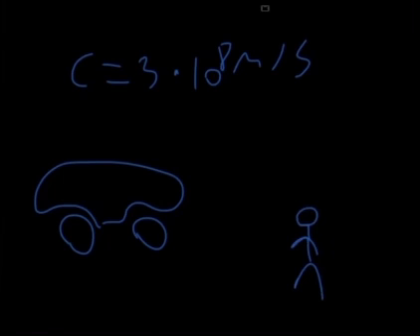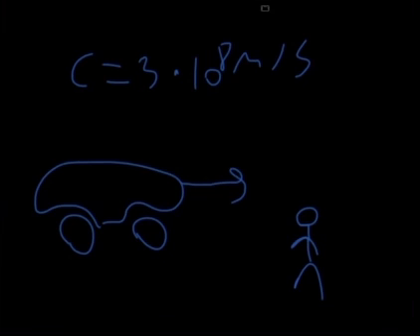So when the light leaves this truck, if the speed of light wasn't the same in every inertial reference system, then the speed of light would go at 3 times 10 to the 8 meters per second plus the speed of the truck whenever it's measured by this person standing outside right here. And what it's saying is